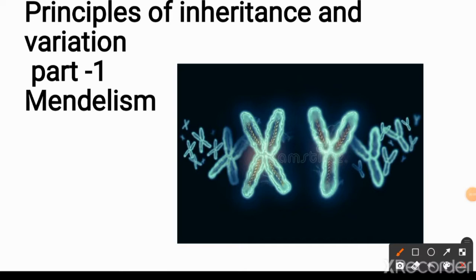And in this video we are going to discuss the principles of inheritance and variations. Here I am using the word inheritance. Inheritance means passing on of traits from parents to their offspring. Like my daughter or son will look somewhat similar to me. It could happen that his or her hair will look like mine, and it could also happen that my iris color will match my daughter's iris color. So these are some examples of passing on of traits from parents to their offspring.